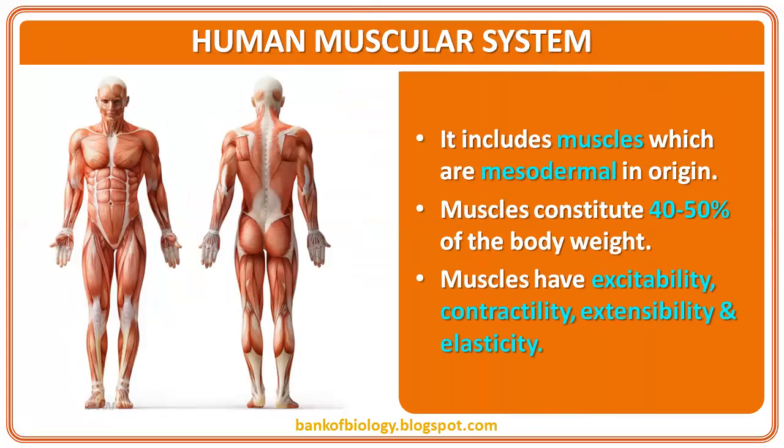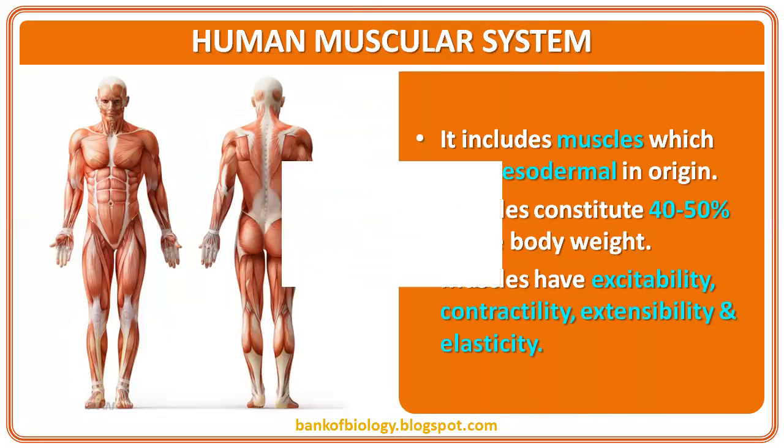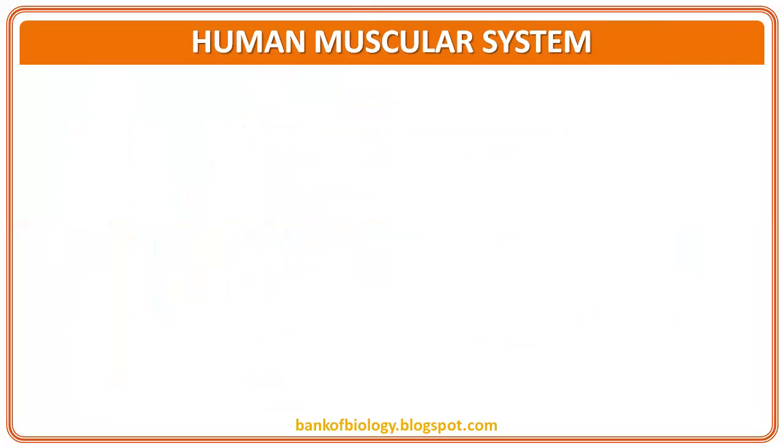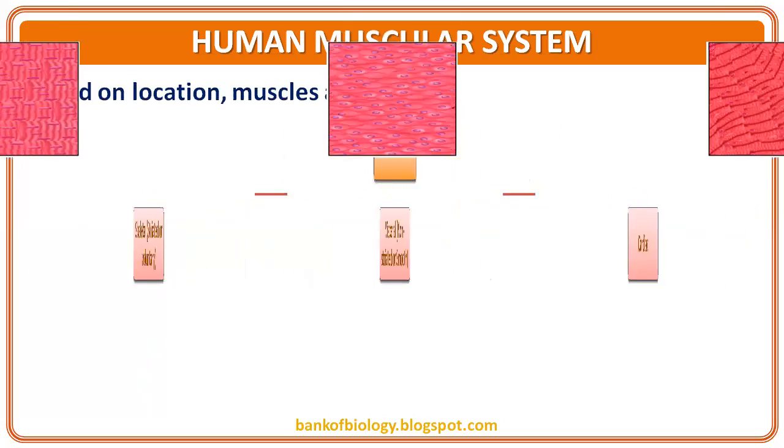Muscles constitute 40 to 50% of the body weight. What are the properties of the muscles here? Muscles have excitability, contractility, extensibility, and elasticity. Did you observe? Muscles have contraction capacity, but there is no expansion. We use the terms contraction and relaxation.